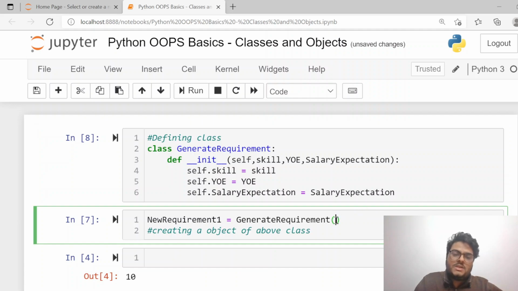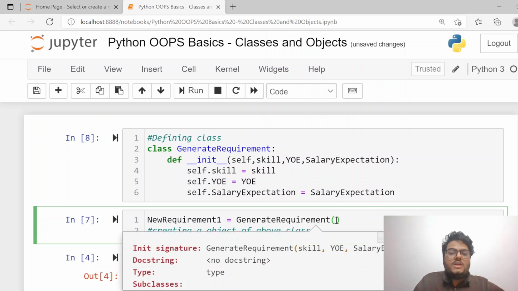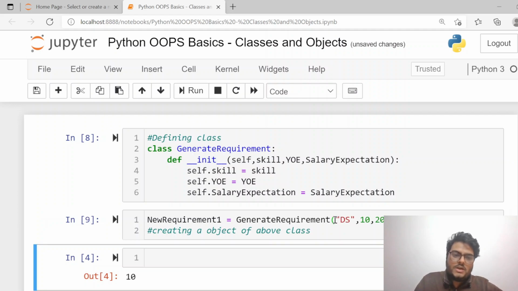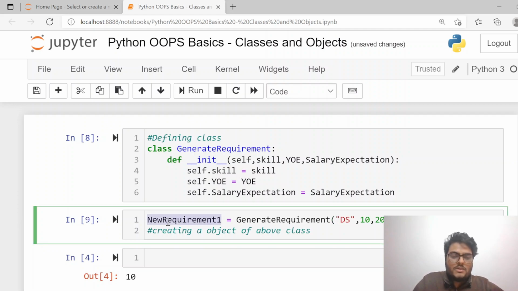Now the scenario changes here, guys. If you come here and press shift tab, you will see that your class is expecting you to pass skill, years of experience, and salary expectation. So let me pass here. What is the skill we are looking for? Data science. What are the years of experience we are looking for? 10. What is the package we are looking for? 20. Done. This is my requirement 1.